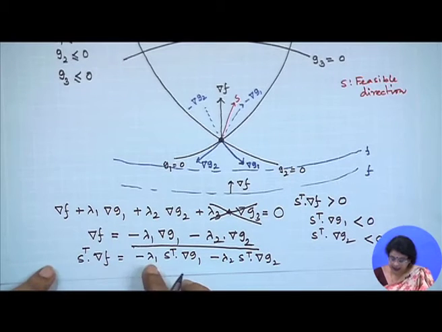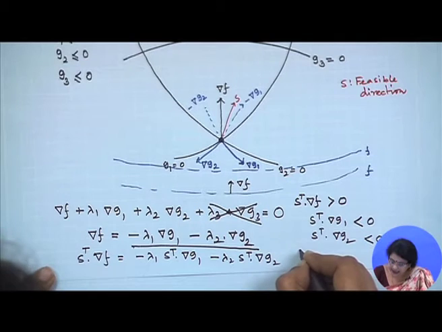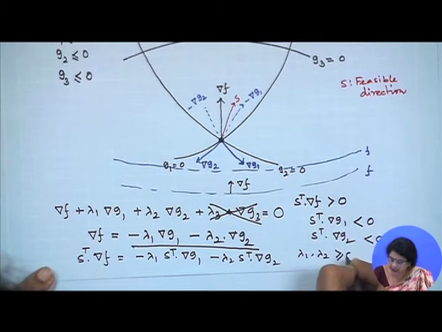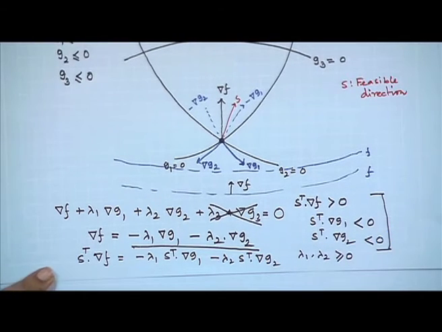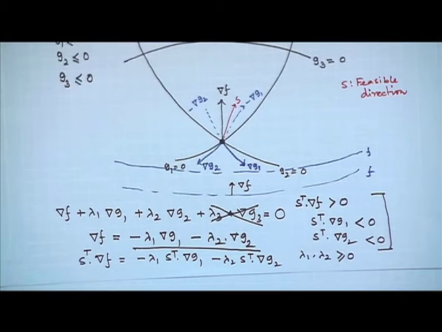That is very much reflected here. And what is the necessity for us? The necessity is that lambda 1 and lambda 2 both must be greater than or equal to 0, because these conditions are holding because of this only. Alright.